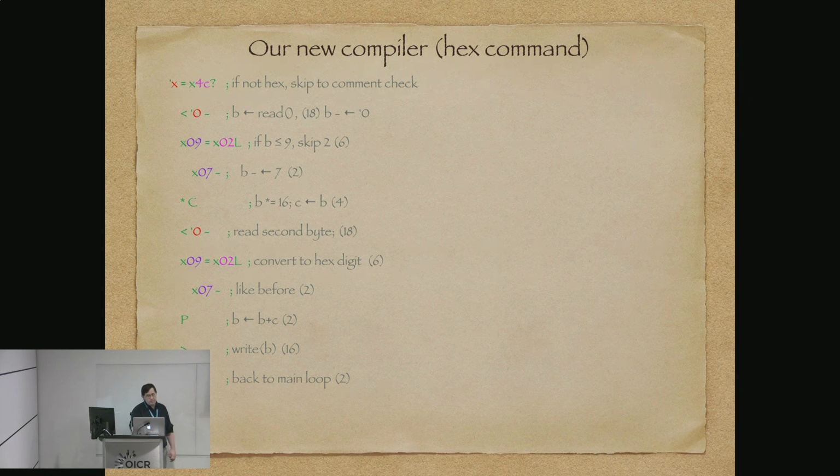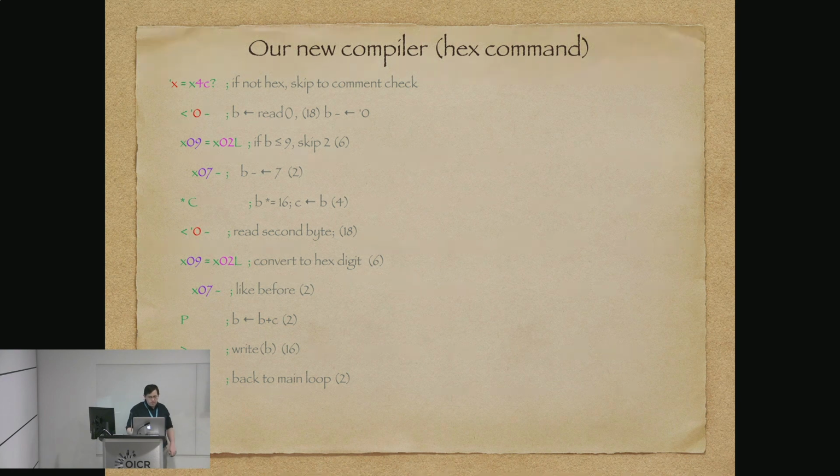So yeah, we check to see if it's less than 9, and if so, oh great, that's its value. Otherwise, as it happens based upon the ASCII character chart, it's 7 higher, so we'll subtract 7, and that'll give us the right value. And then we will do our multiplication, which in this case is always by 16, which just happens to be the amount that we need to shift over to get our next digit.